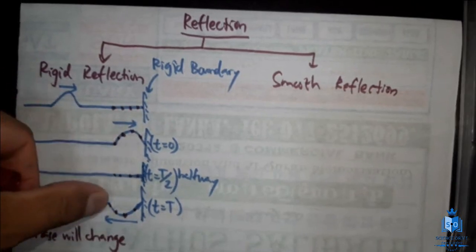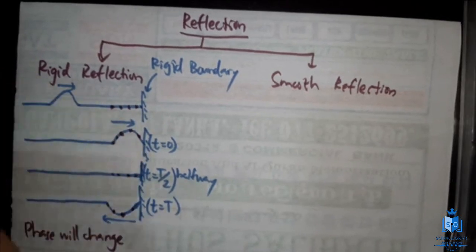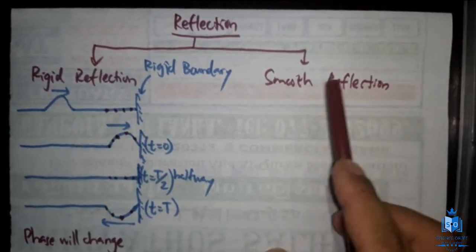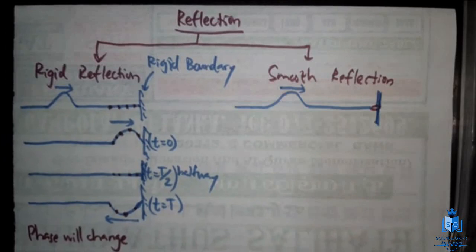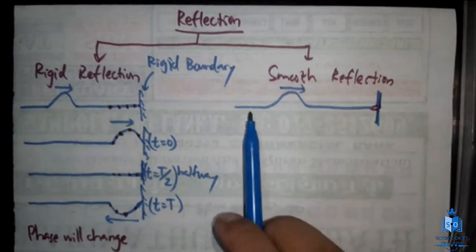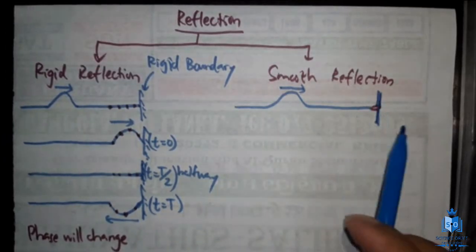Crest became trough. So if a trough came, it will become a crest. Next, we are going to discuss a smooth reflection of a wave pulse. Imagine a situation like this. There's a wave pulse approaching a boundary like this.